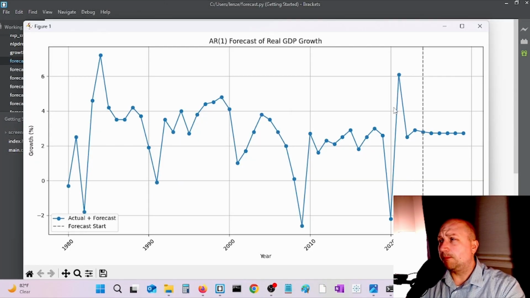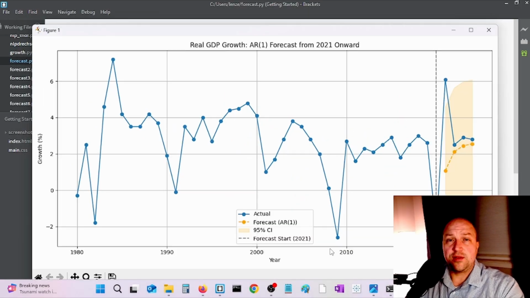And here's the model. So after the dotted line is when the forecast begins. 2021, we have this huge jump in GDP growth. You can see here after 2024, the GDP growth hangs around the average of the series. There's not much movement here because in 2024, the GDP growth was already close to the sample average. But I'm curious how I could capture this huge jump in GDP growth, because my previous model, it didn't capture that. So I asked ChatGPT if it could forecast for me, just as in that previous video.